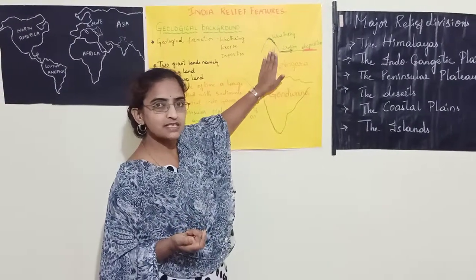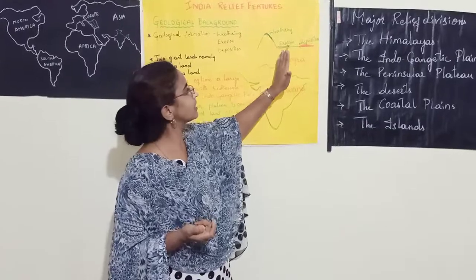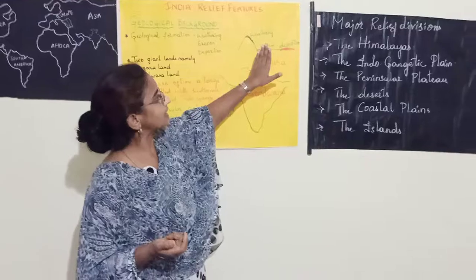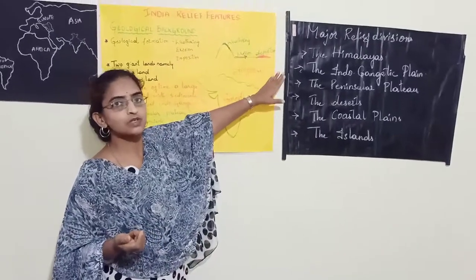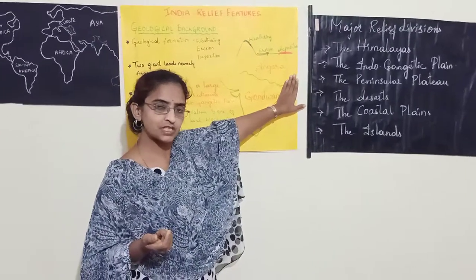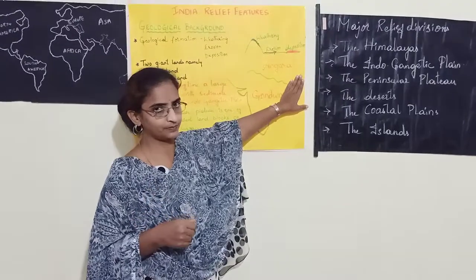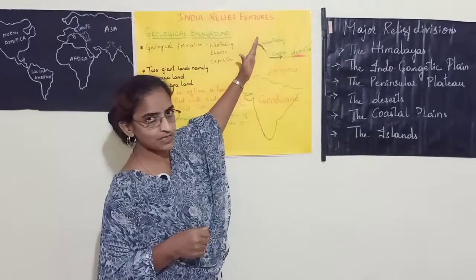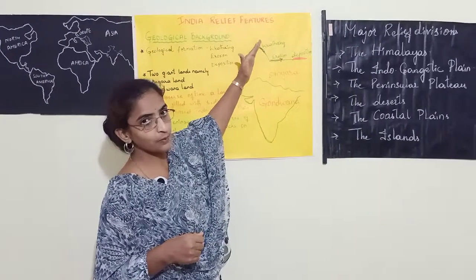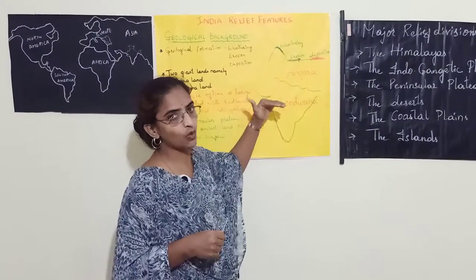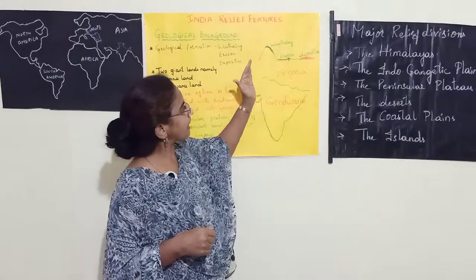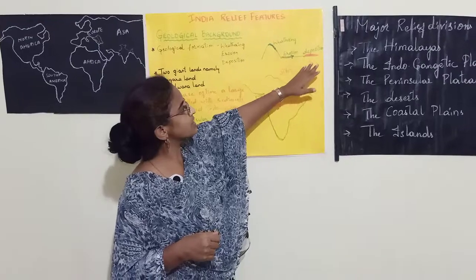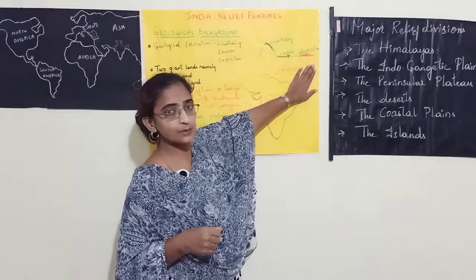Those broken down pieces will be carried from one place to another place, which is called erosion. And these eroded particles will be deposited in the low lying areas, which is called deposition. So the three factors: weathering, that means the highly elevated landmass breaks down, which is called degradation; carrying away those particles is called erosion; depositing at one place is called deposition.